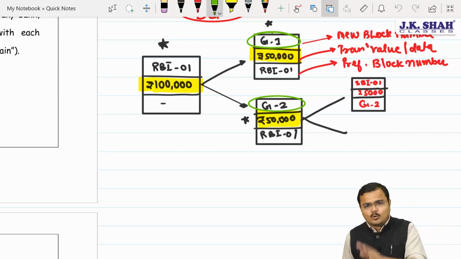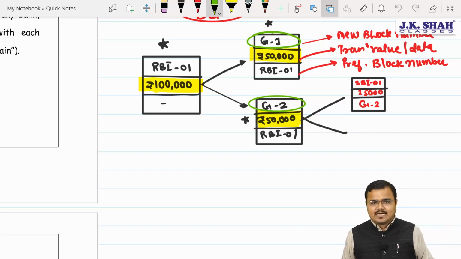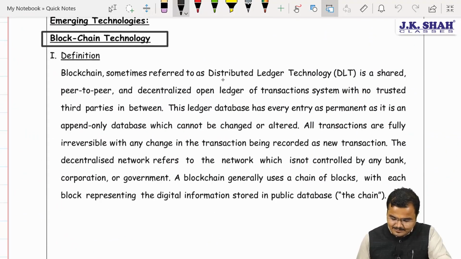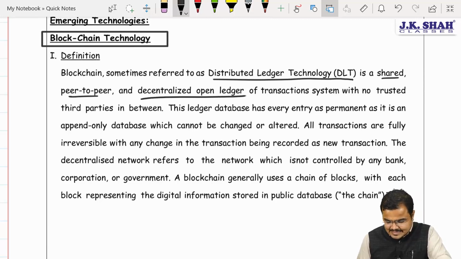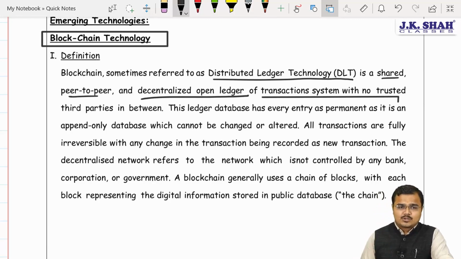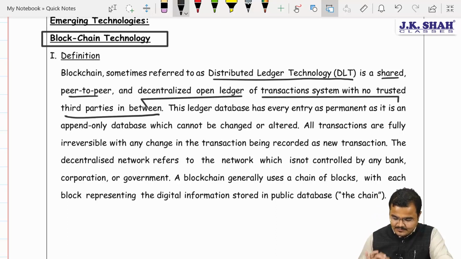It has its own specific advantages and disadvantages also, Chartered. We are going to discuss both of these. So let us begin with our journey, Chartered. See this. Blockchain, sometimes referred to as distributed ledger technology, is a shared, peer-to-peer and decentralized open ledger of transaction system with no trusted third parties in between.